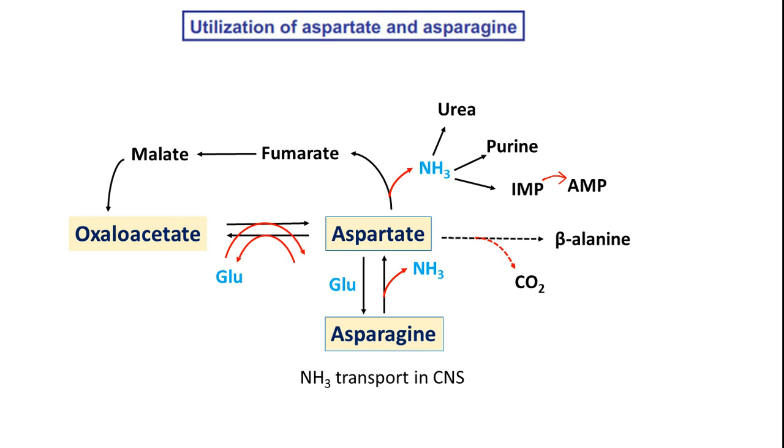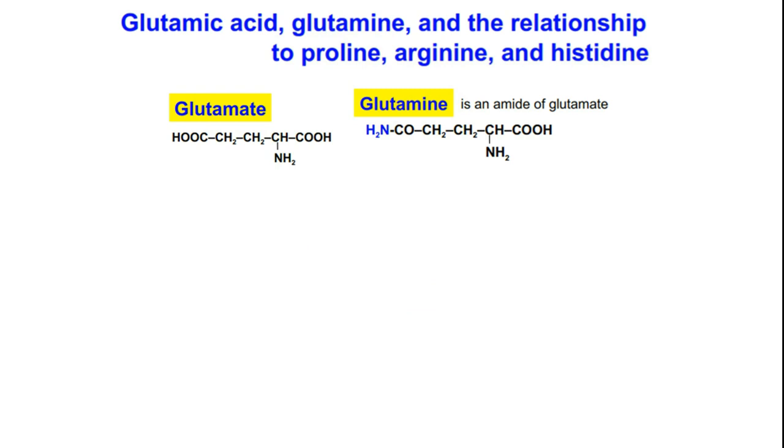So friends, this is the way how asparagine and aspartic acid are related to each other, and how their biochemical pathways are interlinked. I hope you understood the biochemistry of aspartate and asparagine catabolic reactions. Now let's see the big part here: glutamic acid, glutamine, and their relationship to proline, arginine and histidine.